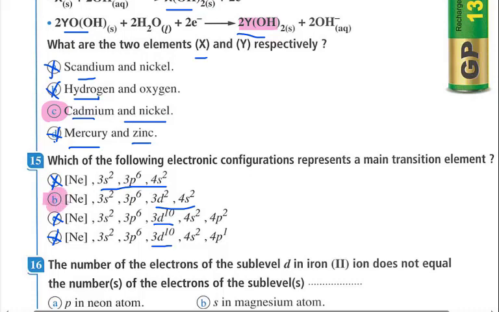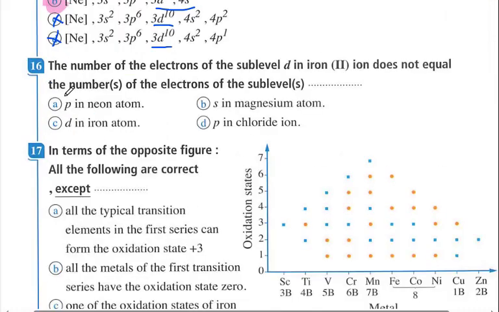Okay, another example. The number of electrons of the sublevel d in the iron 2 ion does not equal the number of electrons of the sublevel or sublevels in these choices. Here, iron 26 is 4s2 and 3d6, so the number of electrons in the d sublevel equals 6 electrons.